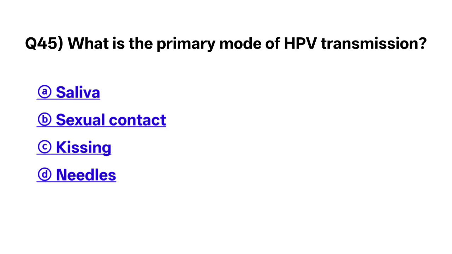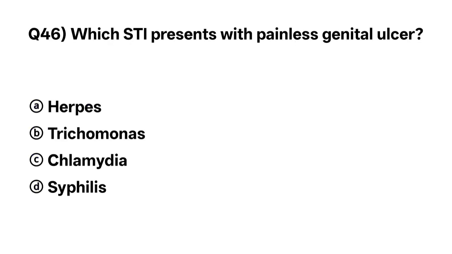Question number 45. What is the primary mode of HPV transmission? The correct option is B. Sexual contact. Question number 46. Which sexually transmitted infection presents with painless genital ulcer? The correct option is D. Syphilis.